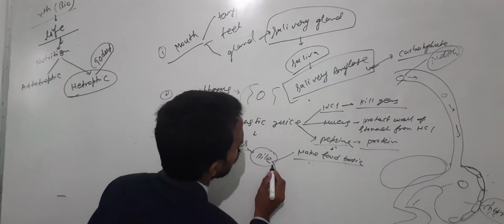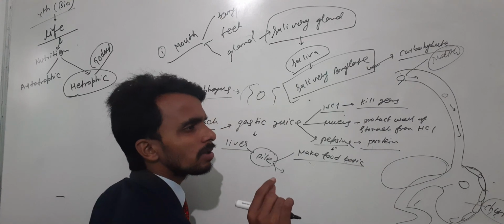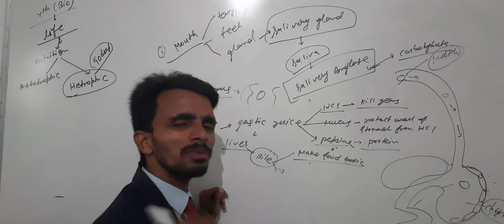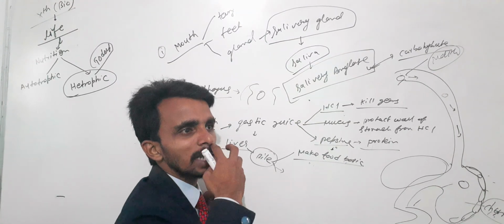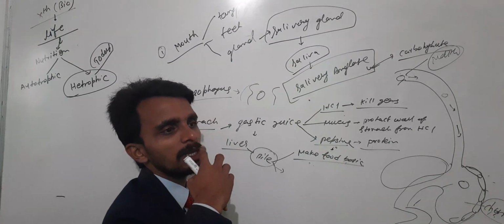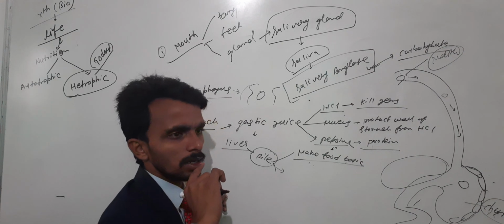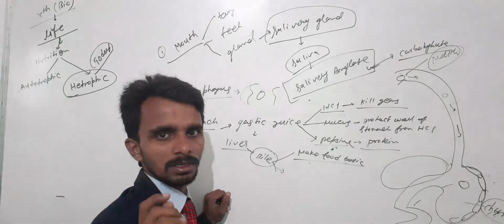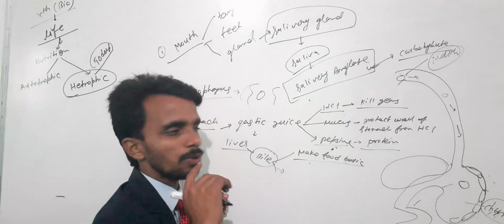Now, bile also emulsifies, or in general terms you may call it breakdown, but in the chapter Carbon and its Compounds you will learn about emulsification, in the previous chapter or the 5th chapter, I hope.